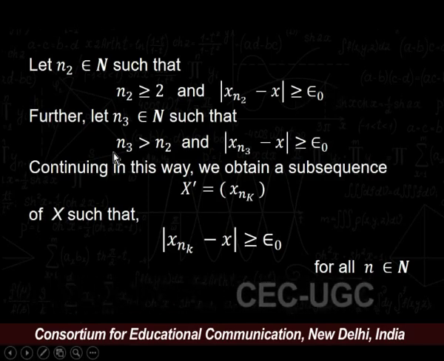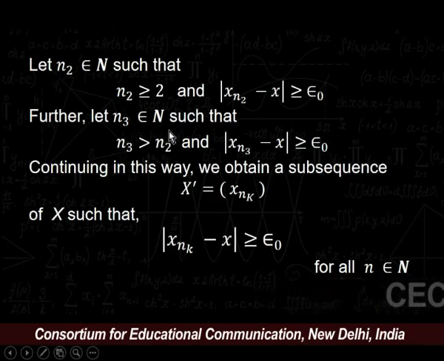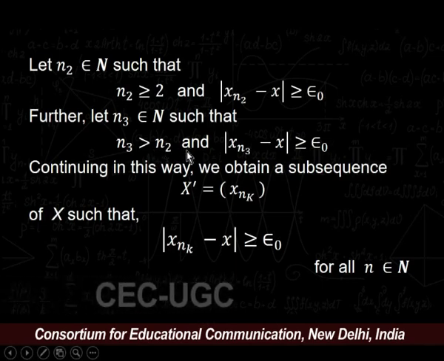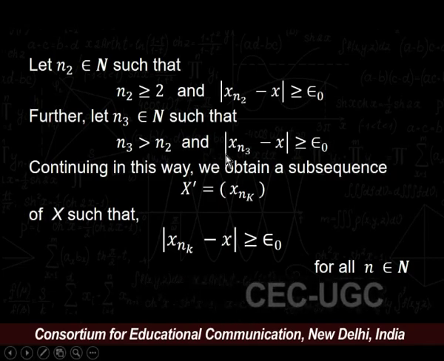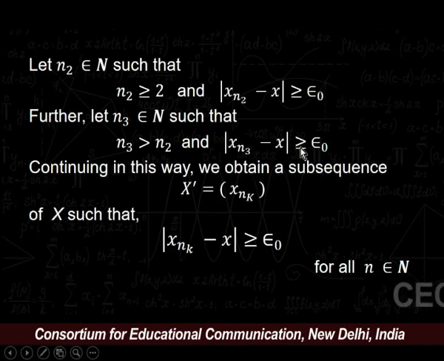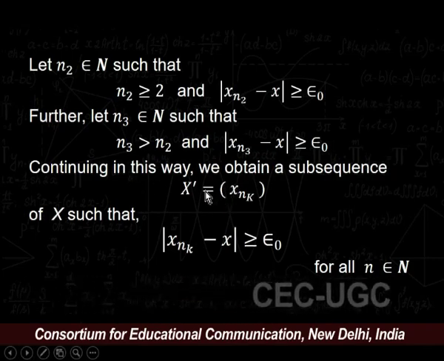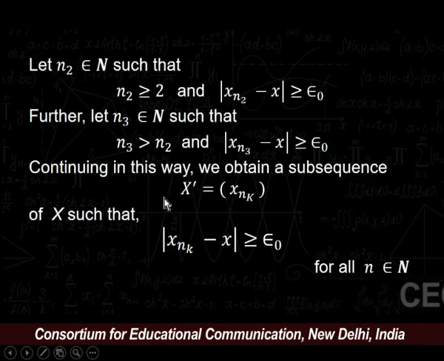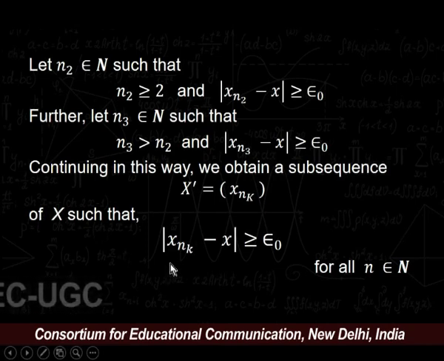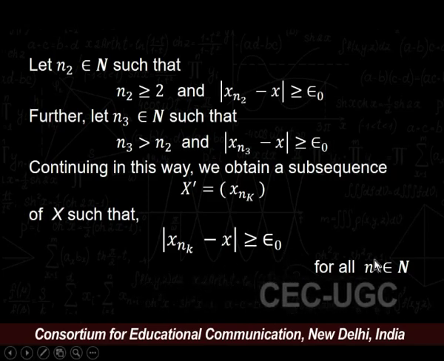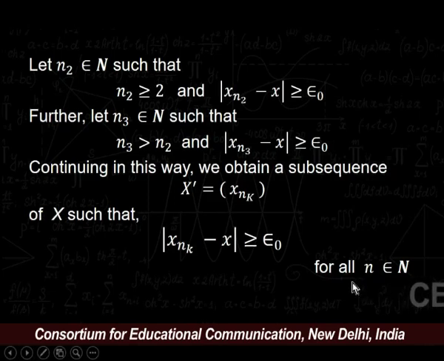Further, let n3 belong to the natural numbers such that n3 is greater than n2, and we have |x_n3 − x| ≥ epsilon naught. Now, continuing in this way, we obtain a subsequence X' = (x_nk) of X such that |x_nk − x| ≥ epsilon naught for all k belongs to the natural numbers. We can see that this is our desired result.